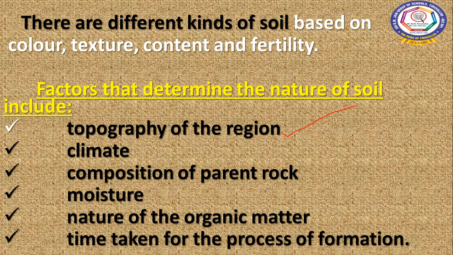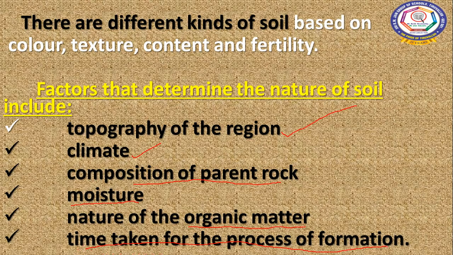Second one is the climate. The third one is the composition of parent rock. Based on the parent rock only, the soil can be formed. The next one is moisture, which is very, very important. Then the nature of organic matter present in that area also determines the nature of the soil. And lastly, the time taken for the process of formation. This is also one of the important factors that determine the nature of the soil.